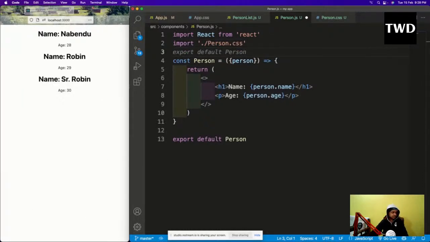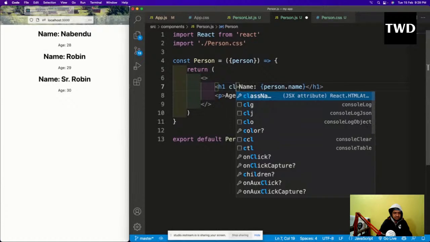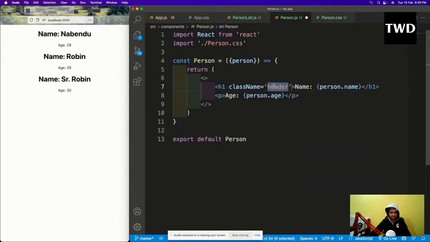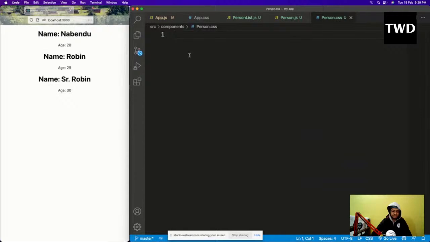So what should we use? Okay, so the first way is the normal CSS way. In this h1 I will have a className. Why do we need a className? Because class is not allowed. So I'll use className header, and I will say .header {